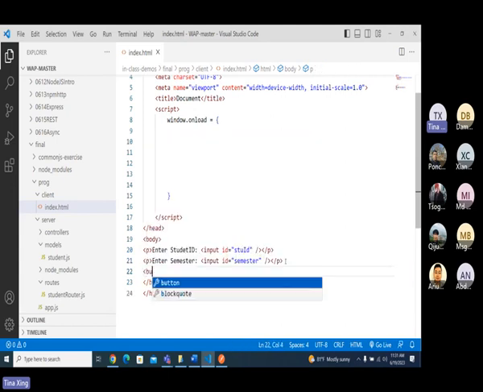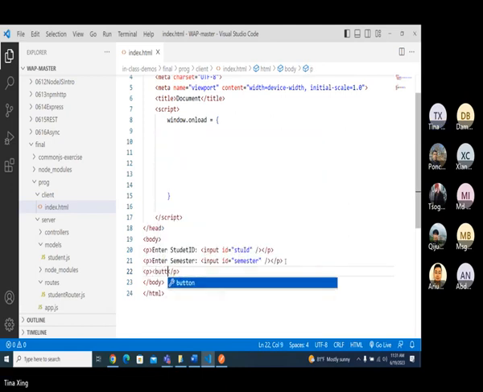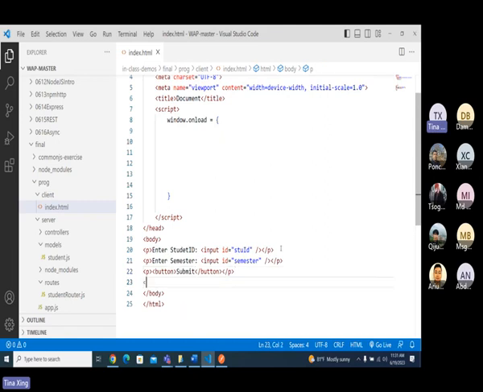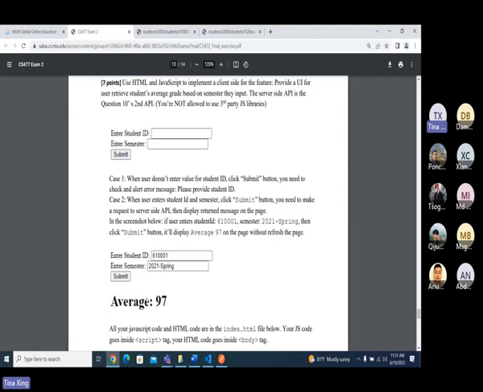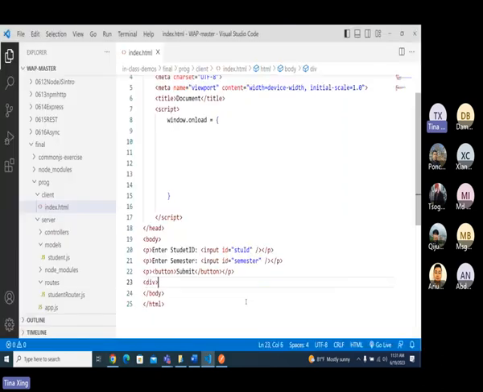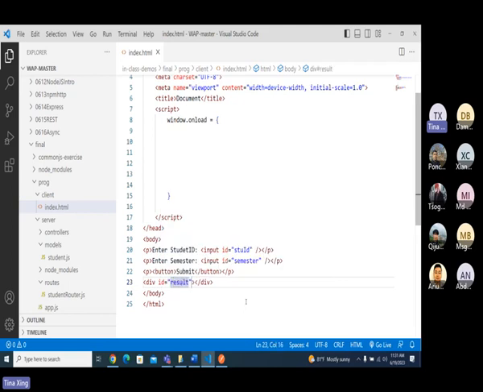There's another one, which is a paragraph, button. It's a choice whether to use a form; there's no need to have a form. Submit. There's one more, which is for the result, a div, and I will give it the ID result.